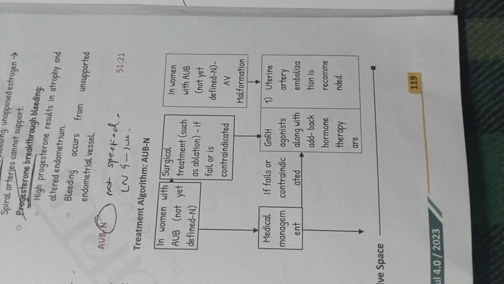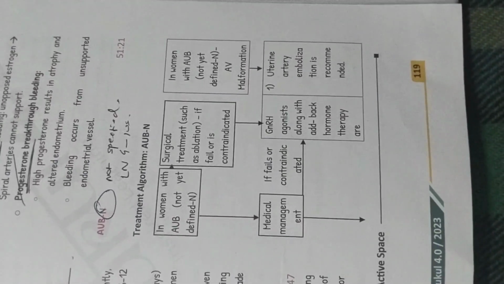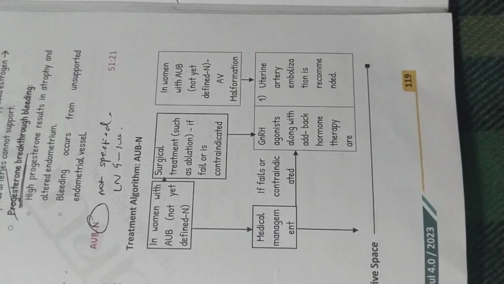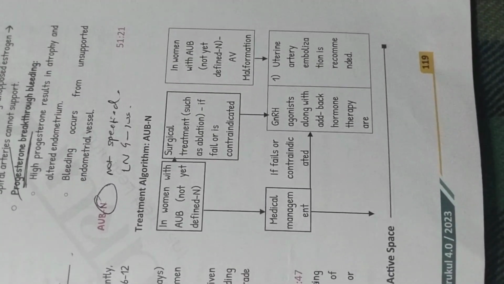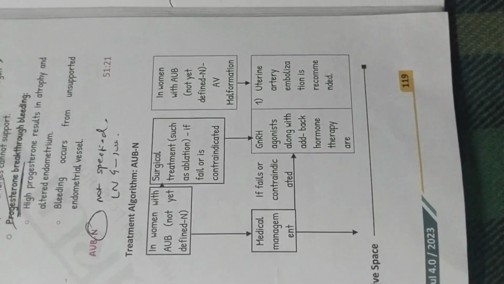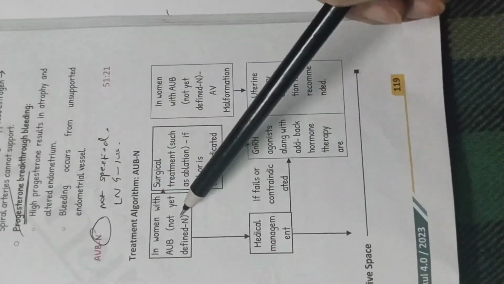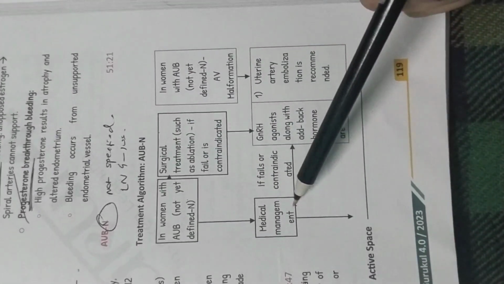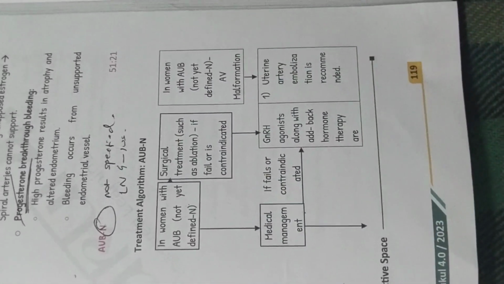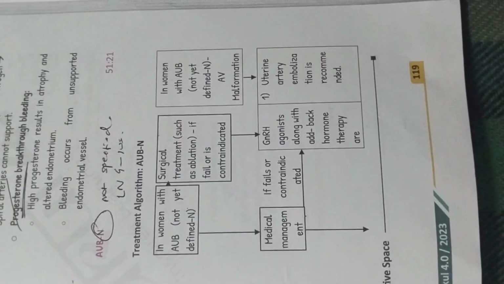Now we move on to the abnormal uterine bleeding due to a non-specified cause. Now here I would like to draw your attention, and if you're watching the videos at a high speed, then I would say that please reduce your speed, because this is an important and slightly confusing topic, that is abnormal uterine bleeding due to a non-specified cause. So suppose a woman has come to you and you don't know the cause of AUB. You have surgical options, you have medical management. In medical management, the first line is the LNG. If that fails, you give GnRH agonist.